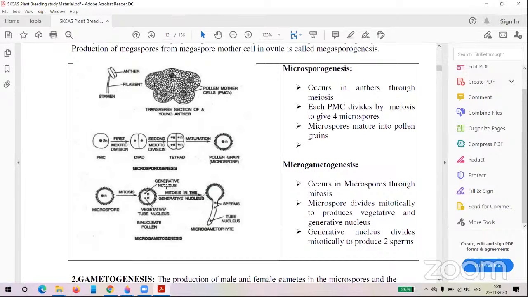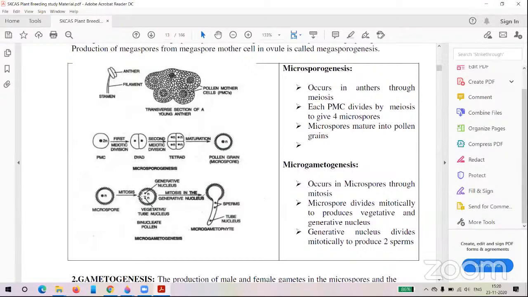The generative nucleus again divides into 2 sperm nuclei. Among these 2 sperm nuclei, one goes to mate with the egg cell, and another one will mate with the secondary nucleus. That is the fertilization phenomenon.